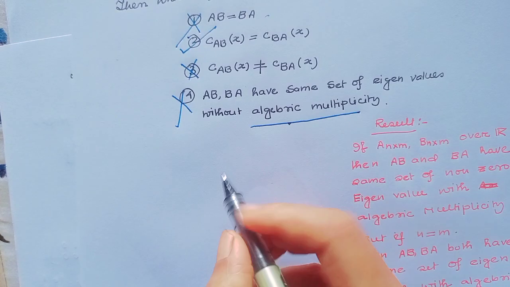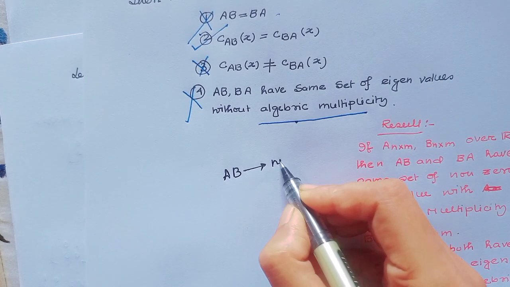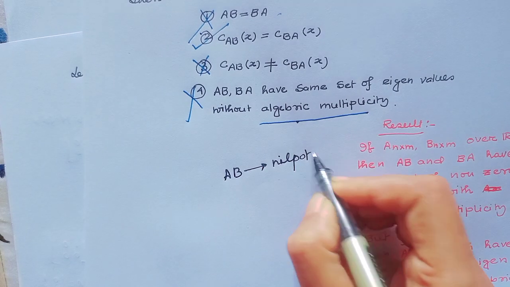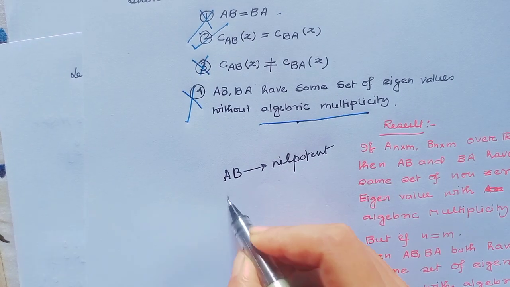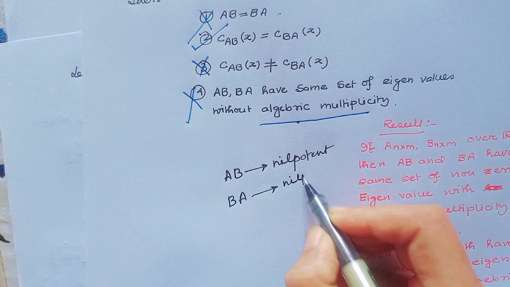Also another property is, if AB is nilpotent, then that implies BA is also a nilpotent matrix.